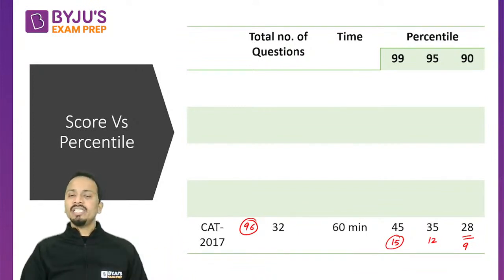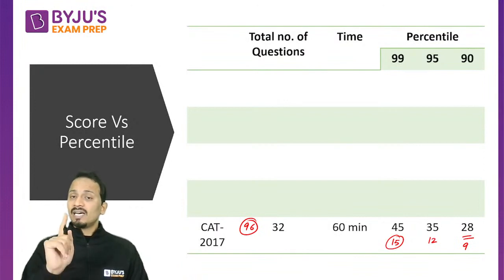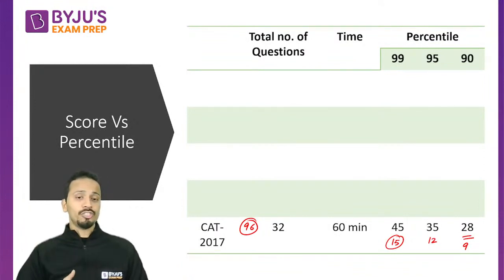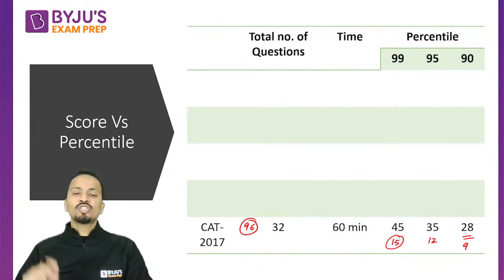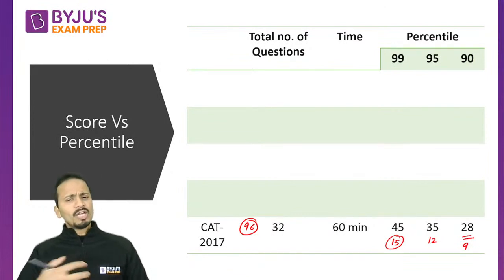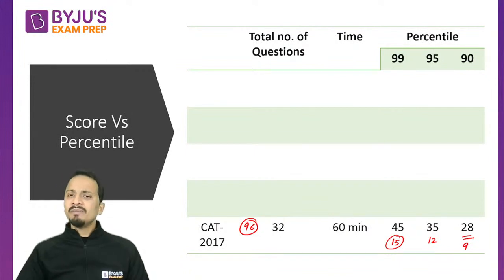In 2017, every set had 4 questions. With a good accuracy of let's say 80% or 85%, you will be able to target this percentile.